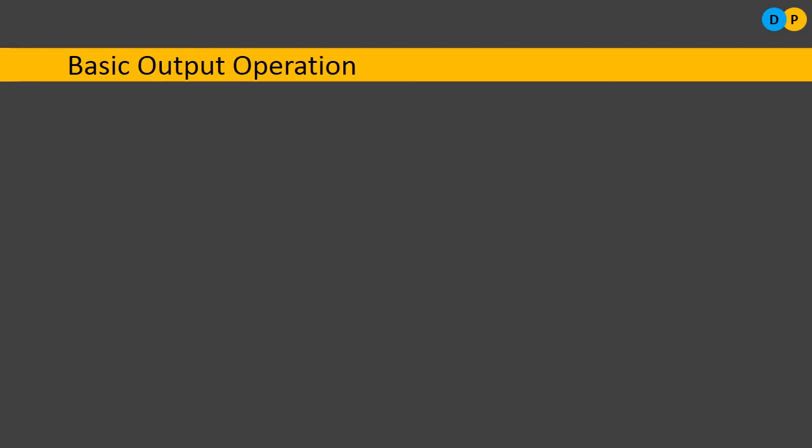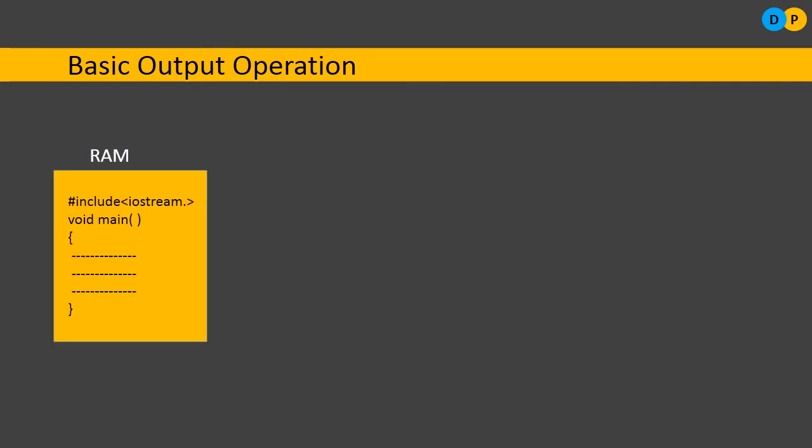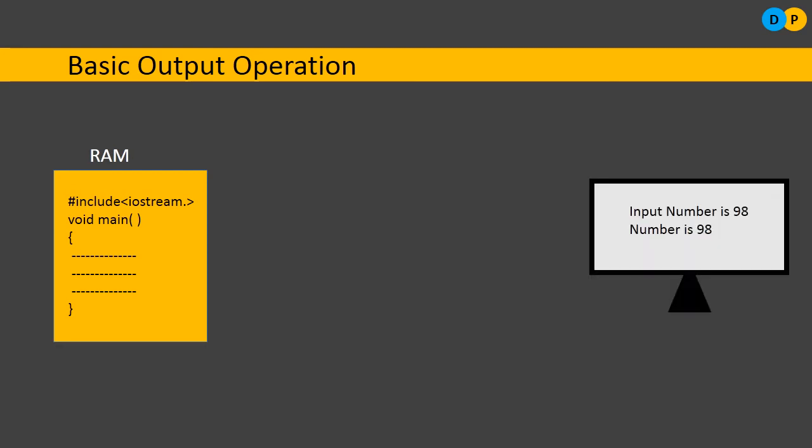The next one: what was the basic output operation? How was it performed? Once again, basic output means that from the program, data will be moved to a monitor, that is a standard output device. First of all, we need to consider a program. Let us say it has generated a particular output, and the output needs to be shown on the monitor. For example, the output shown here is: input number is 98, number is 98.